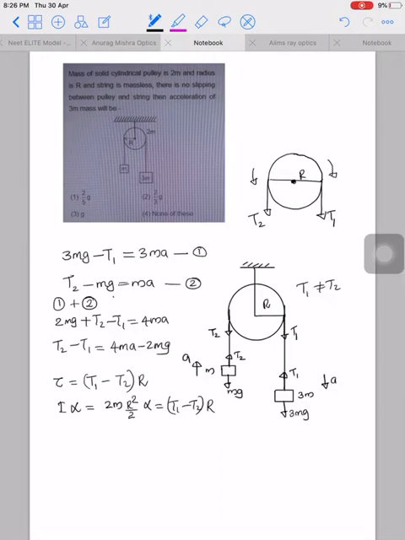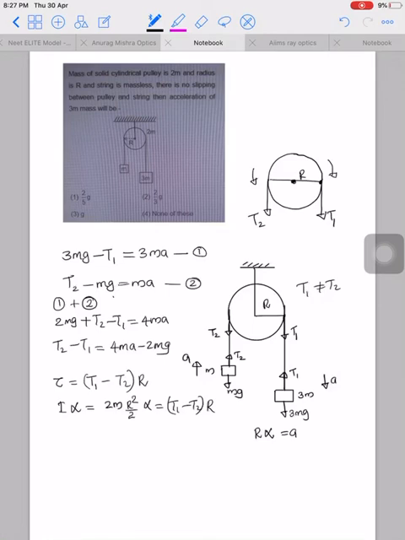Then it is given that there is no slipping between the pulley and the string. For no slipping, the tangential acceleration at the surface of the pulley and the acceleration of the string must be equal. We have tangential acceleration r alpha, which is equal to a. So alpha is equal to a by r. So it is clear that as the masses accelerate, the pulley has angular acceleration. To produce angular acceleration, torque is required. Therefore, T1 and T2 must be different.